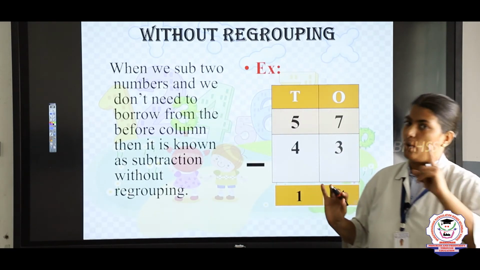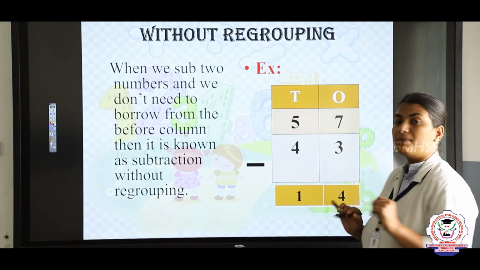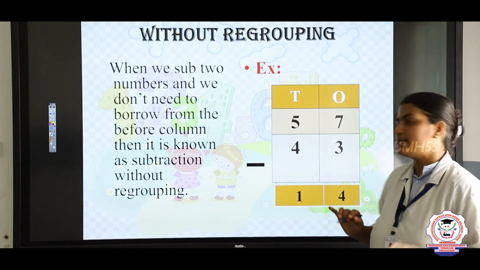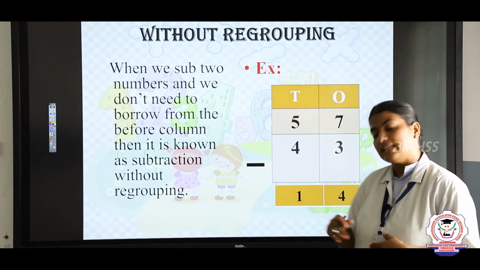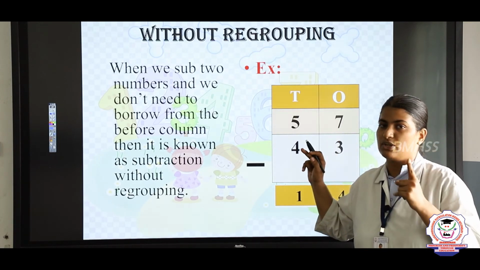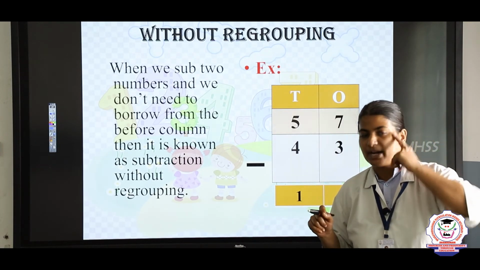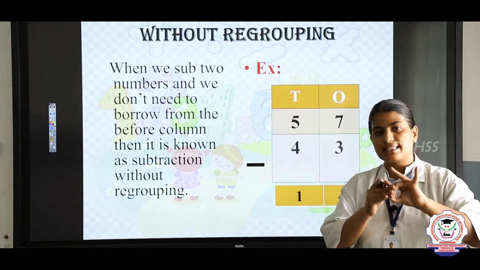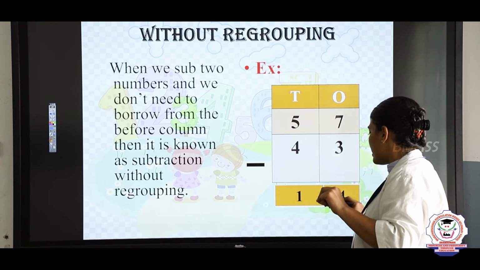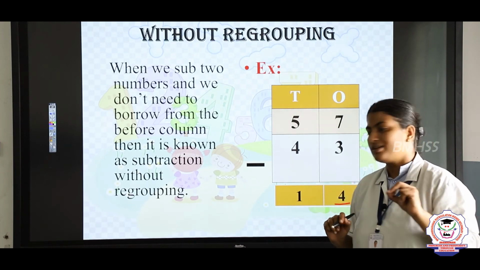So the numbers in the ones place. What are the numbers in the ones place, Anya? The numbers are 7 and 3. So which number must be in your mind? Number 7. The first number must be in your mind. So 7 in the mind, 3 in the finger. 7 before, 6, 5, 4. So the answer is 4. Okay children.